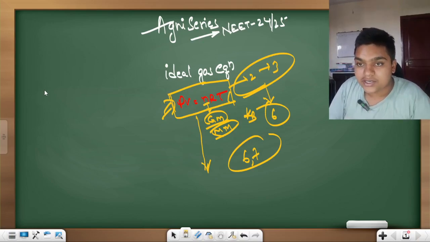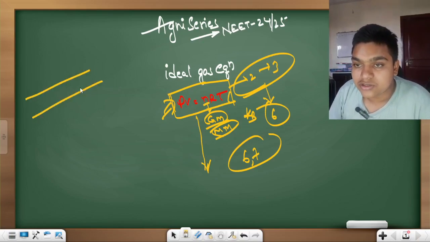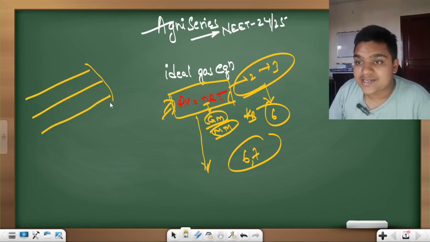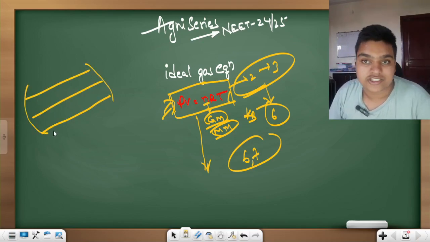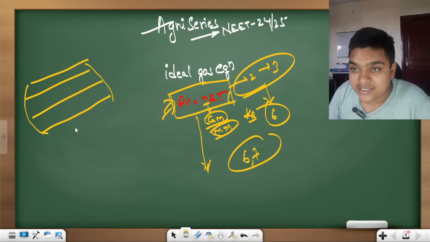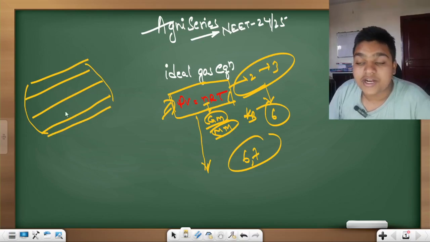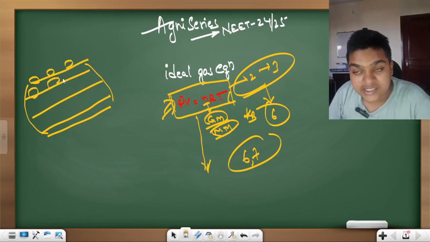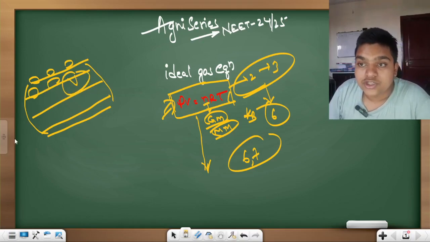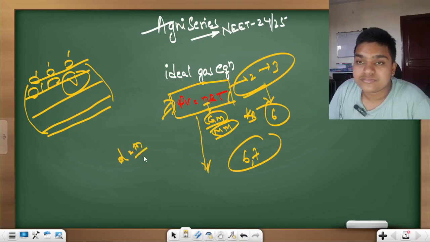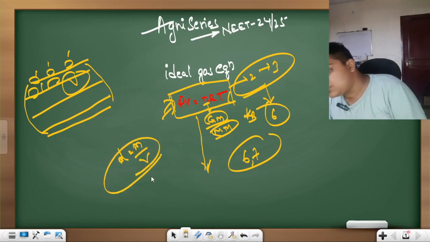Once you read the question for the first time, you will understand which terms are given in the question, and you'll be able to recognize them. Like if they have given mass, if they have given density, if they are asking volume, you'll be able to recognize these terms. And when you start thinking about it, you'll get density equals mass by volume.